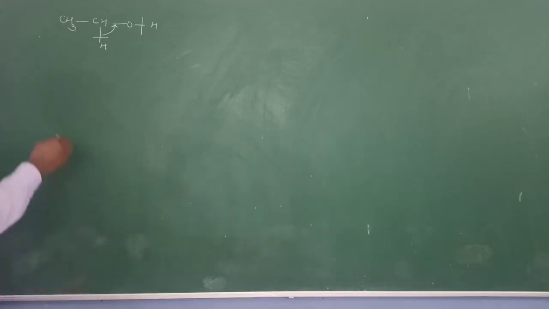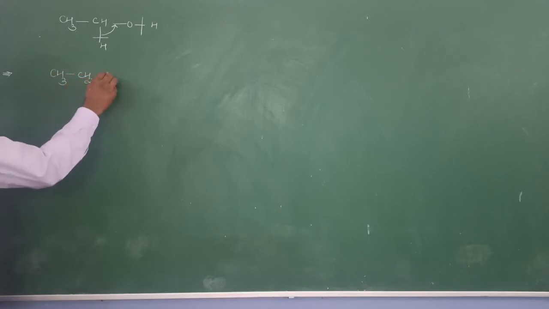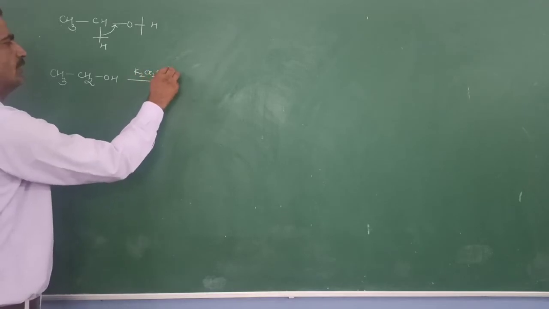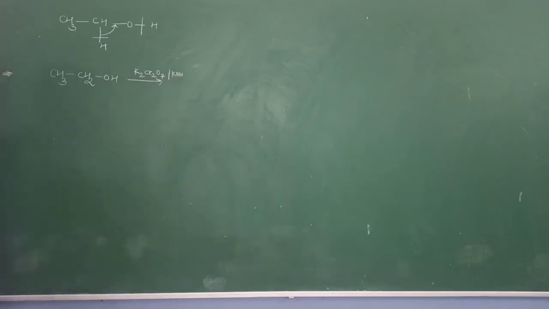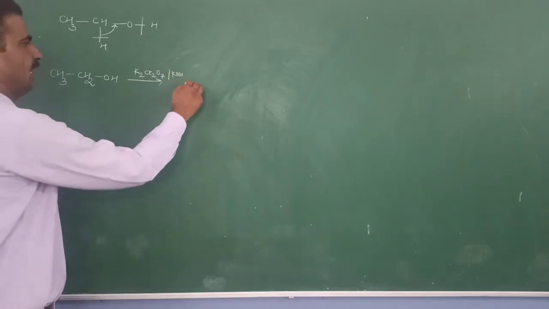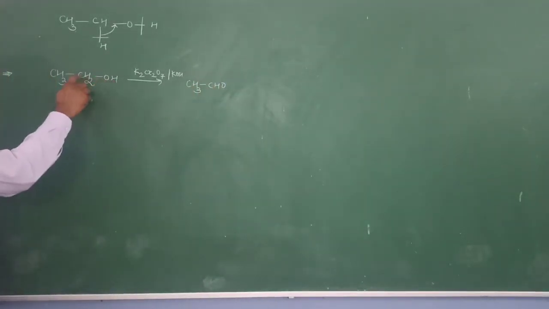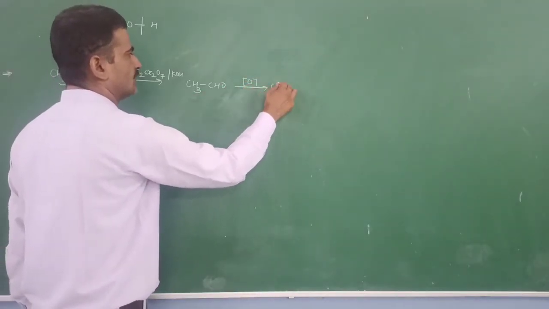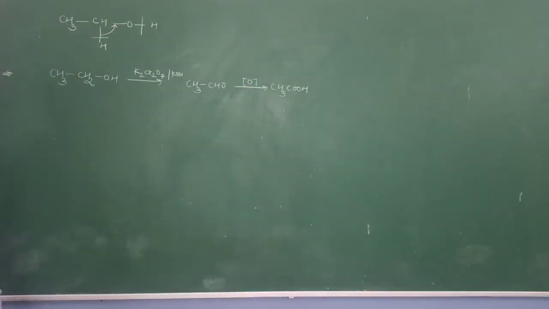The oxidation of alcohols can be carried out with an oxidizing agent such as potassium dichromate, K2Cr2O7, in alkaline medium. The alcohol is first changed to an aldehyde by the breakage of the oxygen-hydrogen bond and carbon-hydrogen bond, and it gets further oxidized to give carboxylic acid, and you cannot stop the reaction at the aldehydic